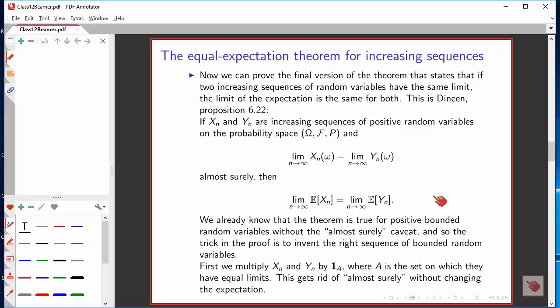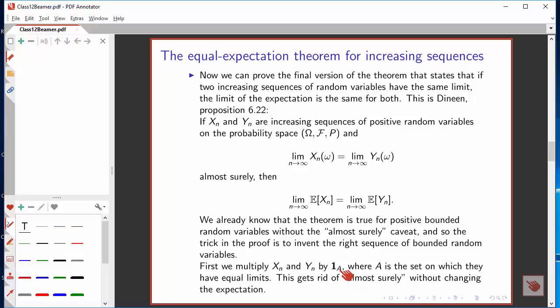We've already proved this result for positive bounded random variables without any mention of almost surely. And all we have to do in order to prove this result is to invent the appropriate sequence of bounded random variables. So how are we going to get rid of the almost surely idea?